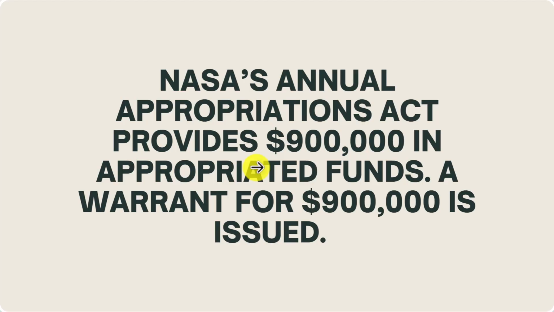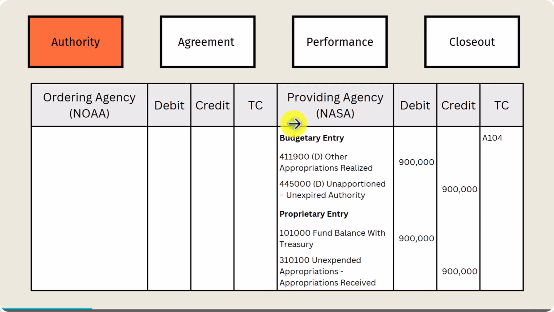So let's look at this $900,000. You'll see here, this is the authority part, right? We're talking about budget authority specifically. Now, NASA gets their appropriations, and it's unapportioned, and they get their 1010 fund balance with Treasury.